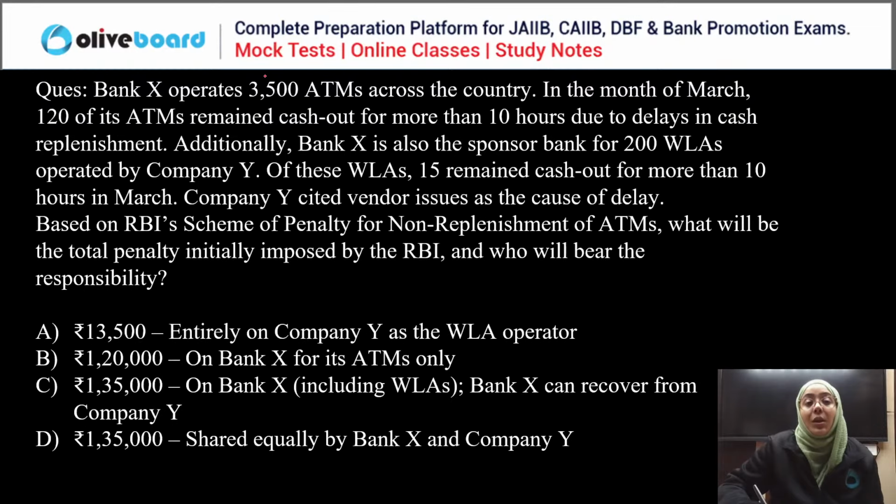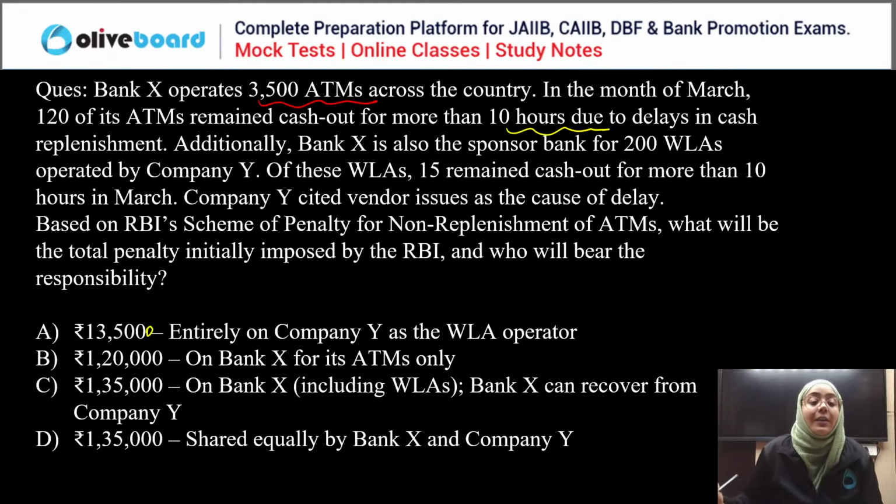Bank X operates 3,500 ATMs across the country. In the month of March, 120 ATMs remained out of cash for more than 10 hours due to the delay in cash replenishment. Additionally, Bank X is also a sponsor of 200 white label ATMs operated by Company Y. Out of these, 15 ATMs remained out of cash for more than 10 hours.